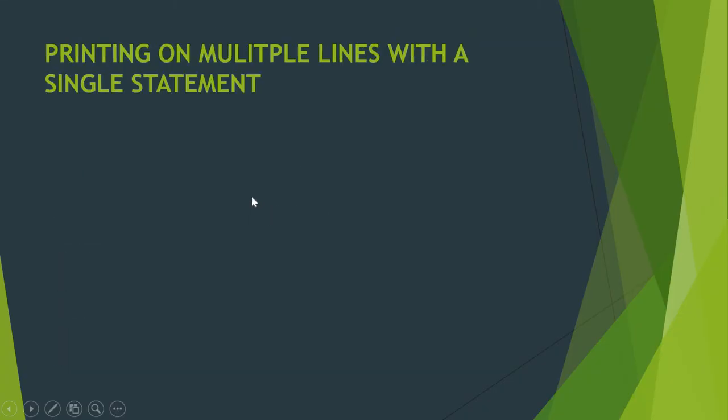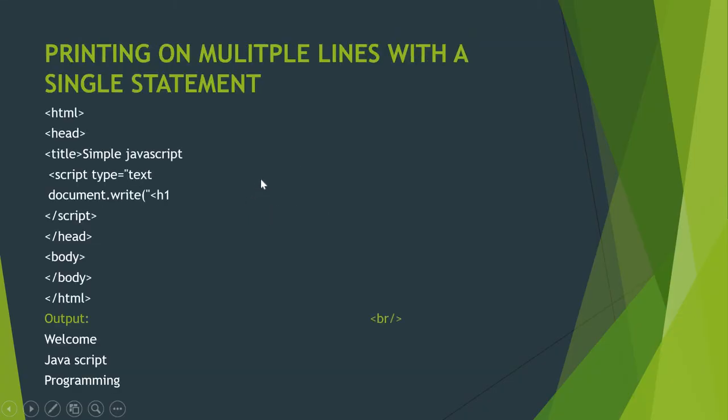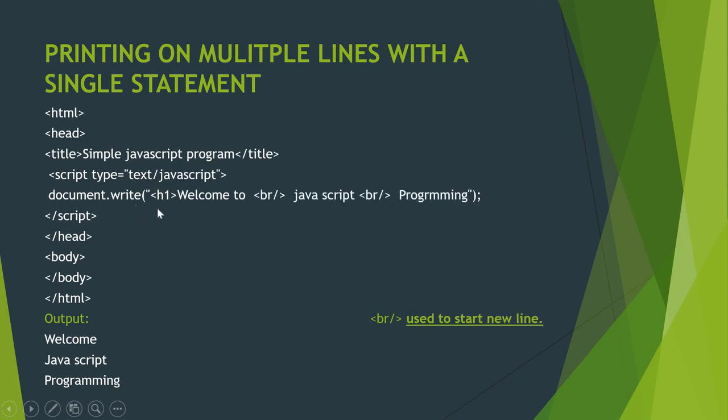Next, moving on to the next program, printing multiple lines with a single statement. Using document.write itself, how to print multiple lines. That is what this code is about. Let's see it. HTML, head, title, simple JavaScript program, script type equal to text/javascript, document.write, welcome to <br>. BR means break, that is used to start a new line.